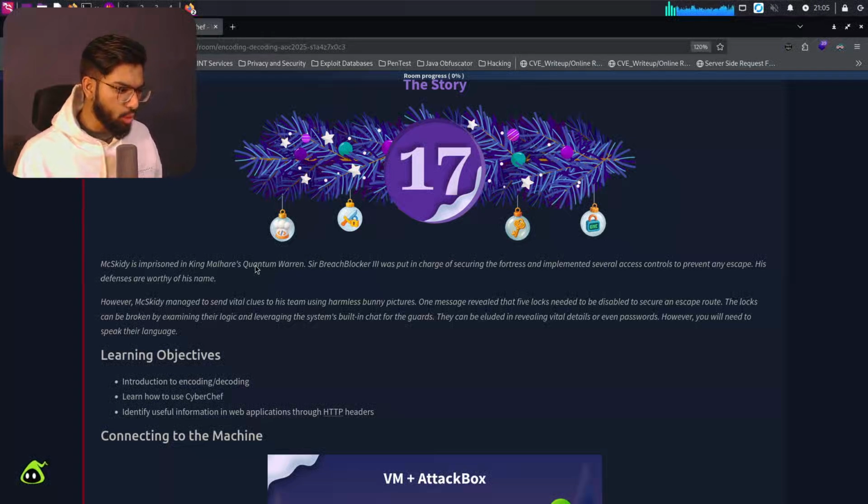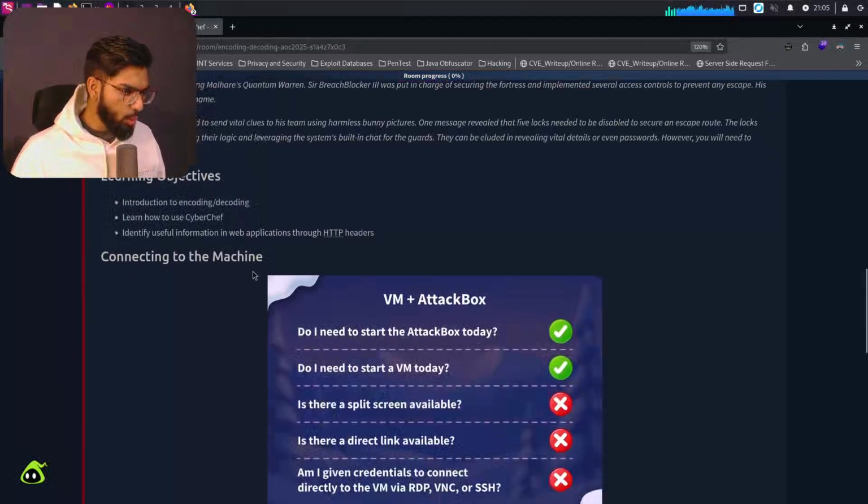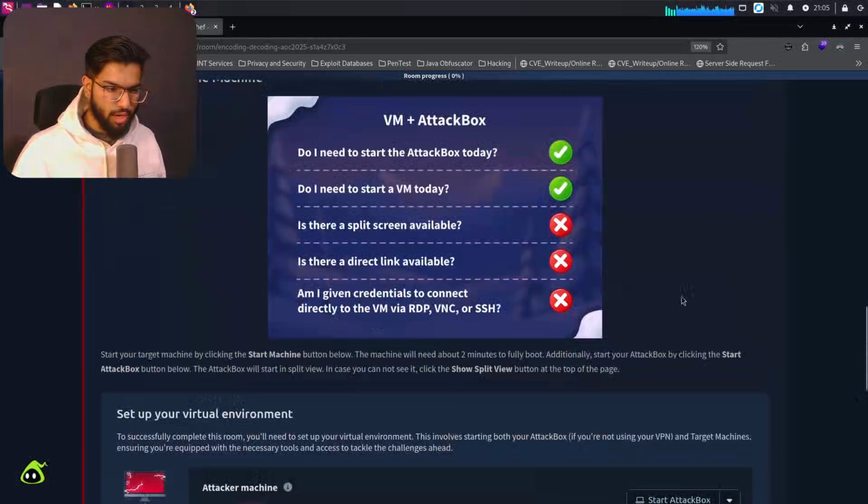The locks can be broken by examining their logic and leveraging the system's built-in chat for the guards. They can be eluded into revealing vital details or even passwords. However, you will need to speak their language. That sounds interesting. So today's learning objectives are an introduction to encoding and decoding, learning how to use CyberChef, and identifying useful information in a web application through HTTP headers. That sounds way more interesting than what I had thought.